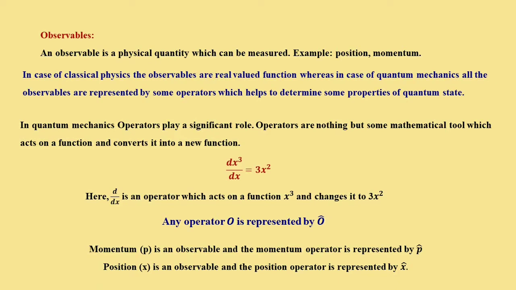In quantum mechanics, any operator, suppose it is O, is represented by O hat, or O cap. Suppose momentum is an observable, and the corresponding momentum operator is represented by P cap. Position is an observable, and the position operator is represented by X cap for one-dimensional motion.